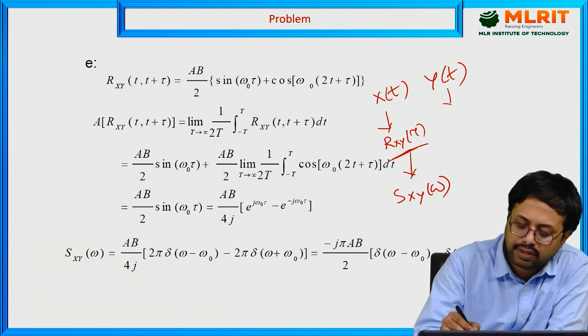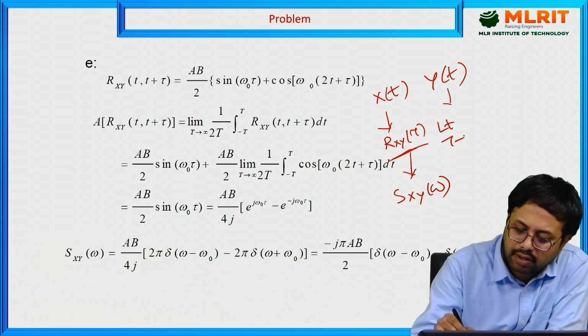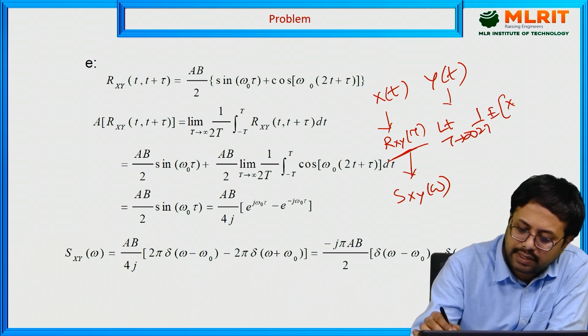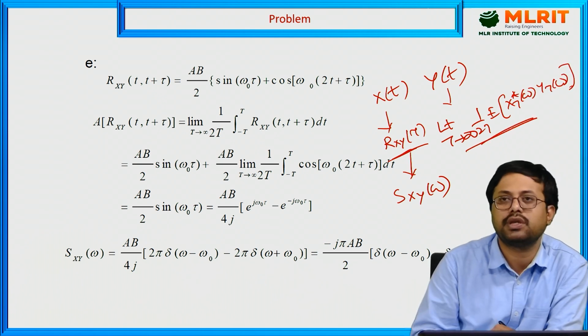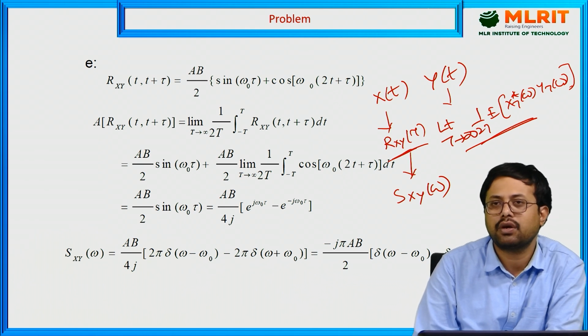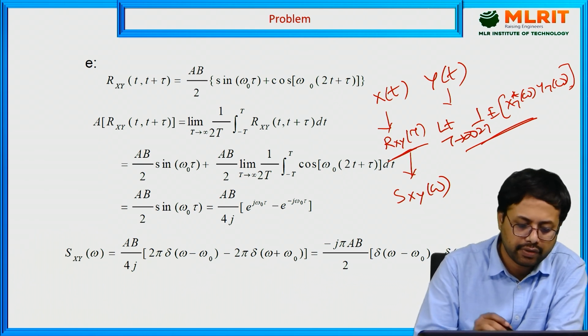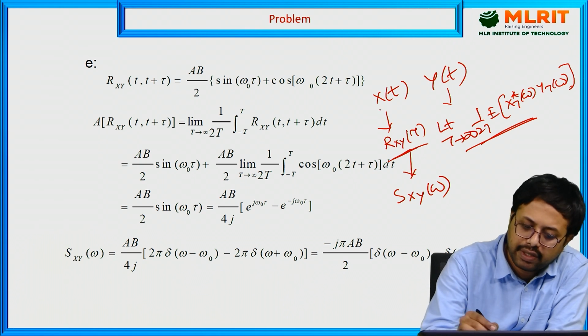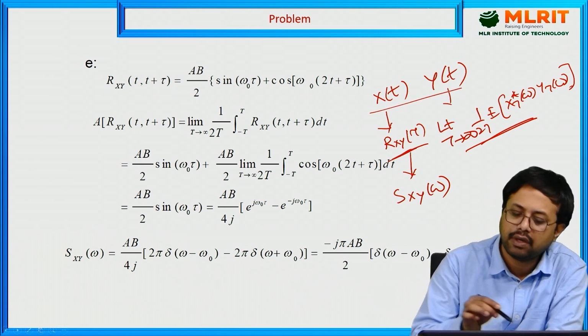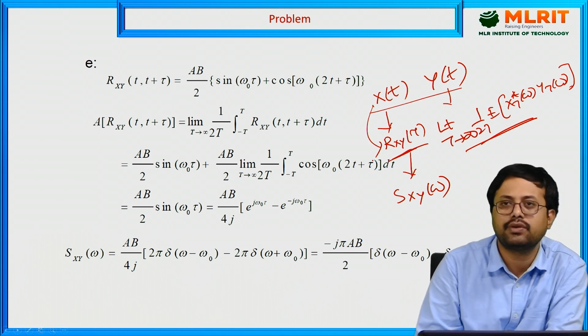Now next, you can also use limit tau tends to infinity 1 by 2t expectation of X star of omega Y of omega. You can use this approach also to solve the problem of cross power spectral density. You can use either approach. The first approach is, they will give the signals x of t and y of t, and first you have to convert them into the cross correlation function.